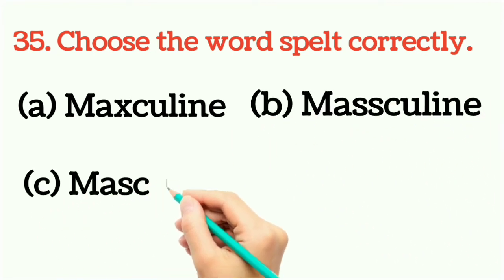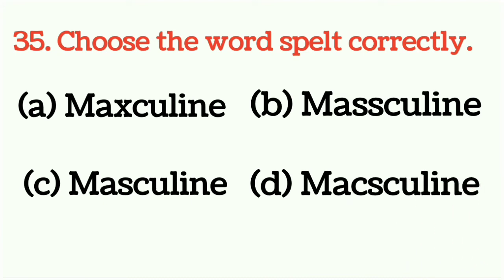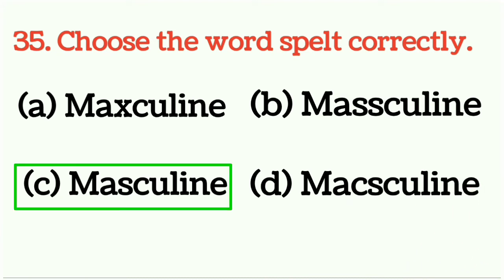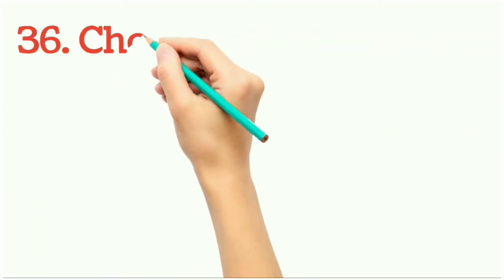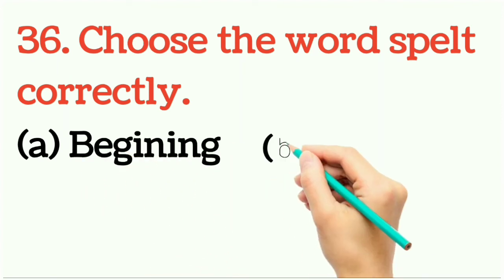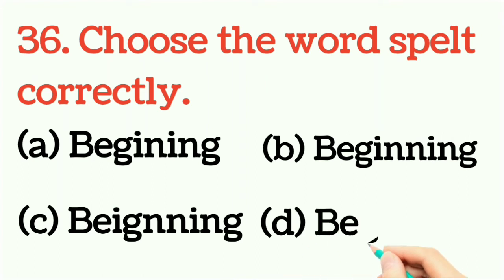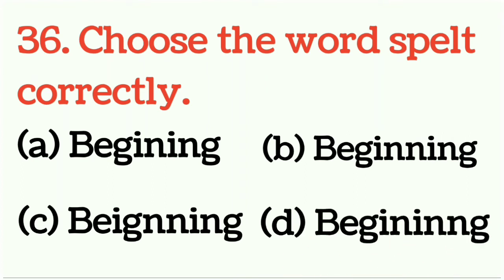You have to choose. And right answer would be option number C, masculine. Question number 36. Choose the word spelled correctly. Which one is the right answer? It means which one is the correctly spelled word? And right answer would be option number B, beginning.